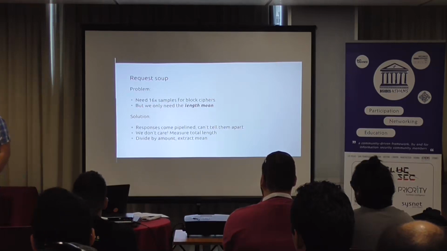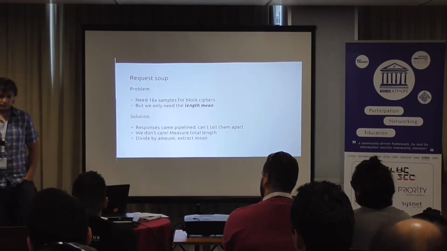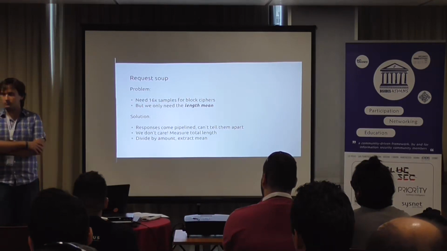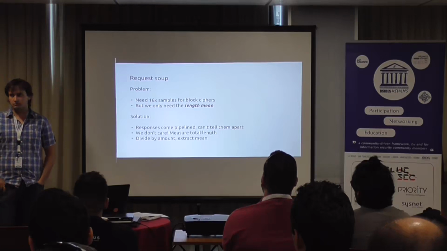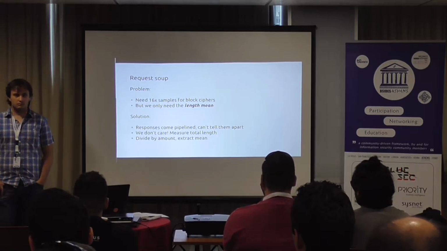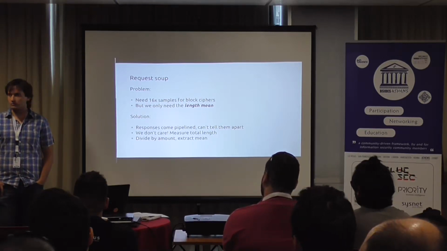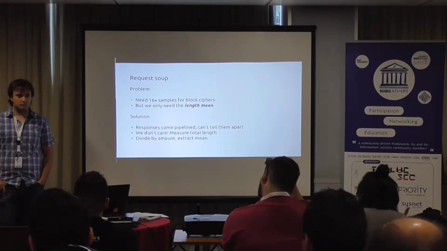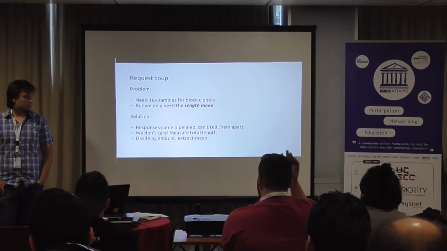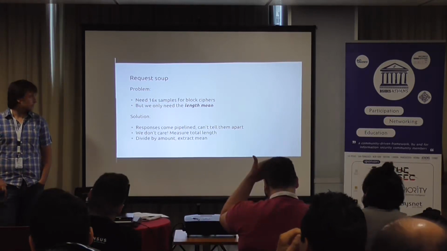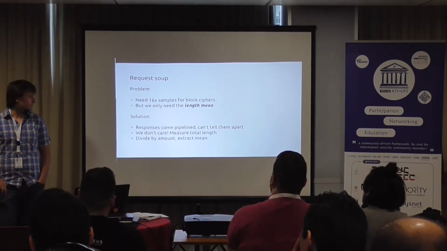Okay, so the request soup is a technique that we developed, and it's quite simple. As I said before, because of block alignment, we have to do 16 requests per candidate. That's why we need this optimization. These 16 samples are not adapted based on each other, so we can do multiple requests all together.